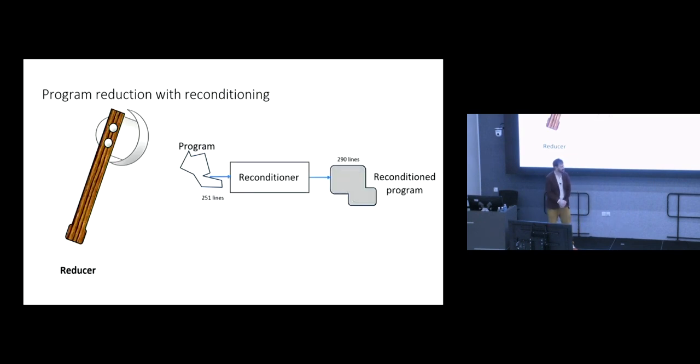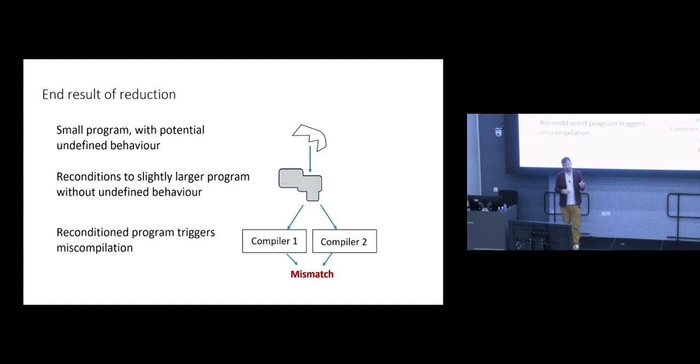And what I'm showing you here is that maybe the smaller program is 251 lines, and maybe it becomes 290 lines when we recondition it, because we have to add some infrastructure to avoid undefined behavior. So there's a price here, but the program is gradually getting smaller and smaller. And what we end up with is a small program that possibly does have undefined behavior, but when we recondition it, we get a slightly larger program, but still a small program, that doesn't have undefined behavior, that triggers the compiler bug, and this reconditioned program is what we would file to compiler developers as a bug report.